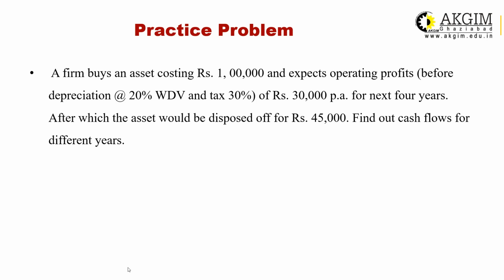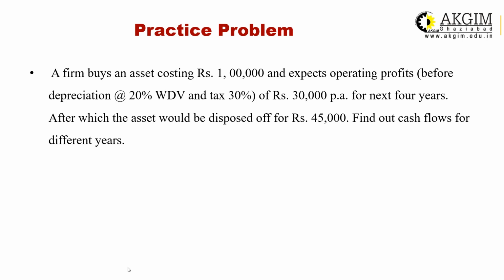It is operating profit before depreciation and tax. This operating profit will be generated for the next 4 years, after which the asset would be disposed of for rupees 45,000. Find out the cash flows for different years. You have to find out the initial cash flow, subsequent cash flow, and terminal cash flow, right?